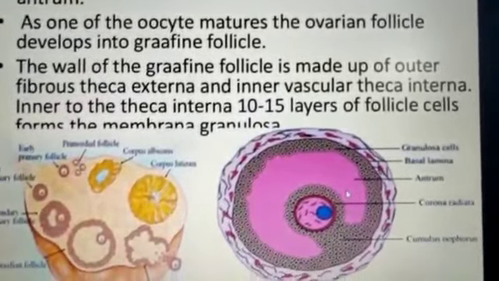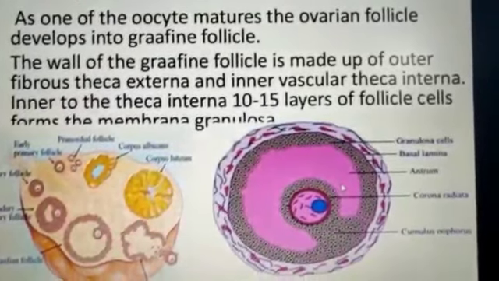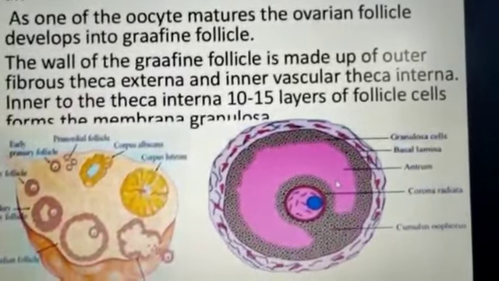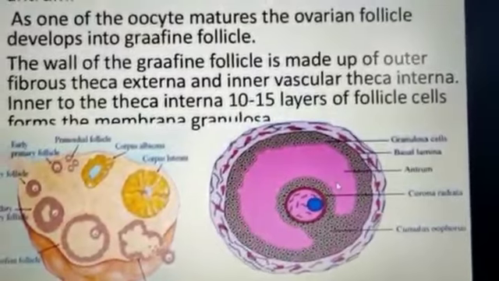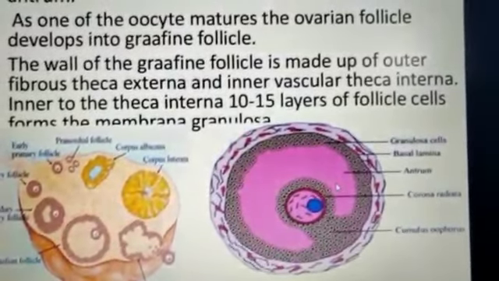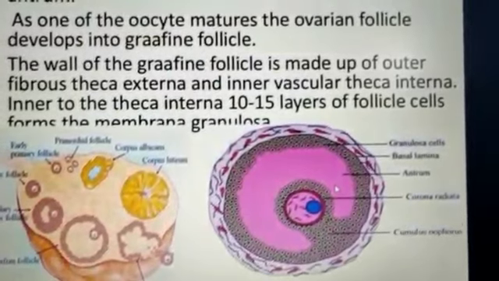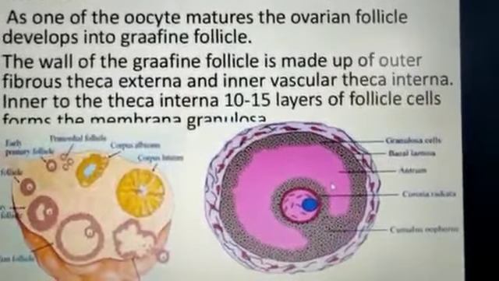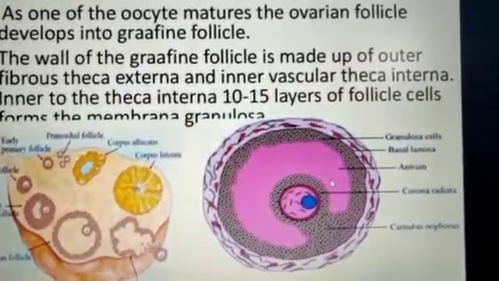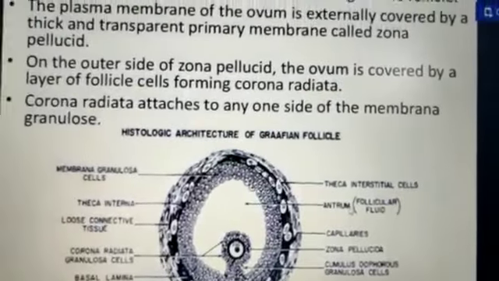The wall of the Graafian follicle is made up of the outer fibrous theca externa and the inner vascular theca interna. Inside the theca interna, 10 to 15 layers of follicle cells form the membrana granulosa. You just see the diagram of this structure.